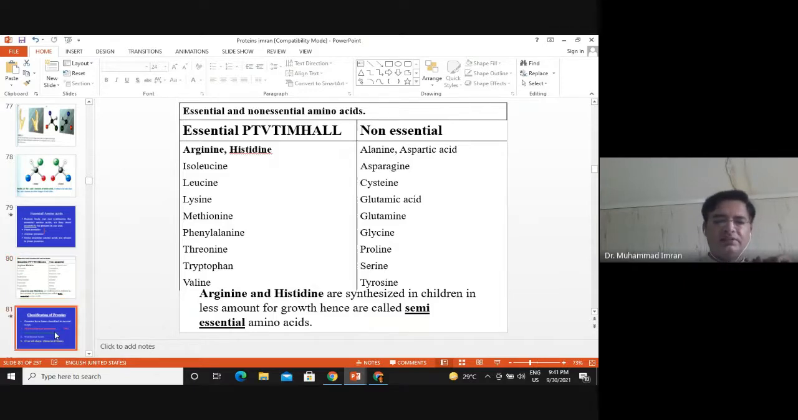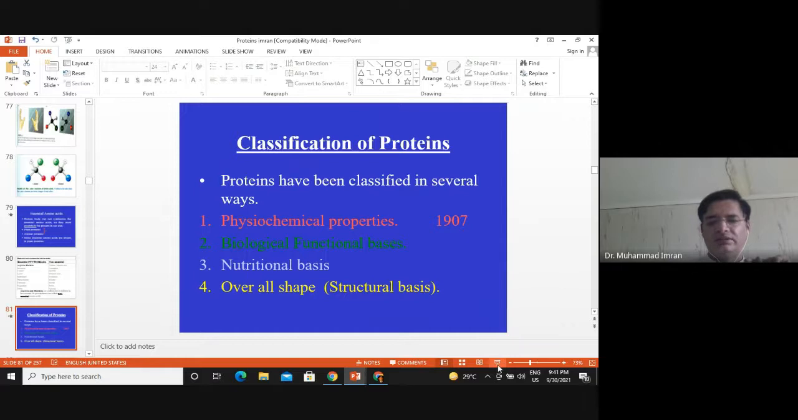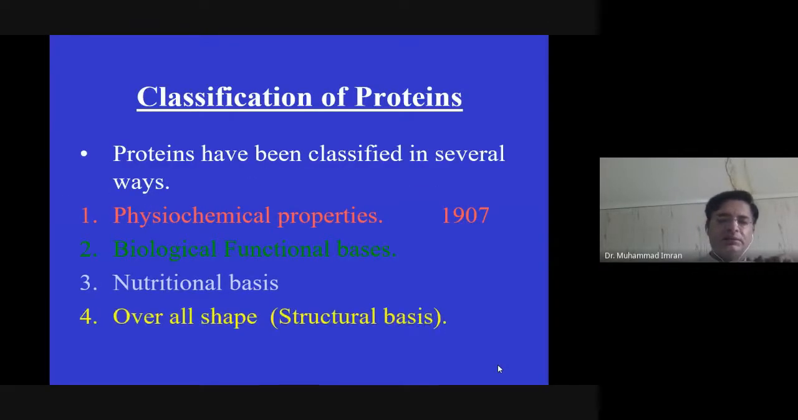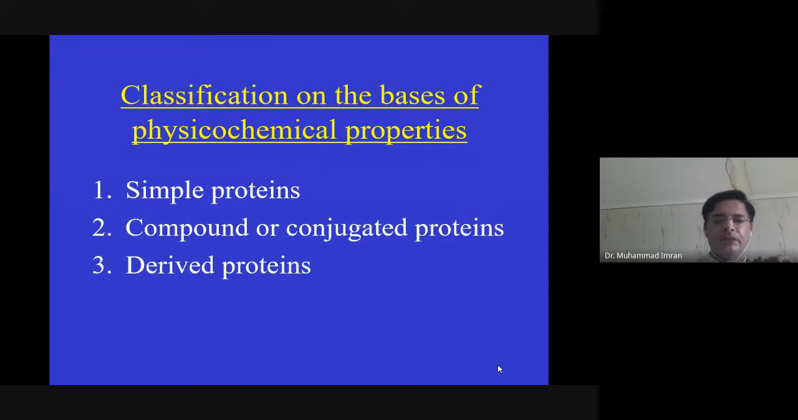Then classification of proteins. There are four ways of classification of proteins: on the basis of physicochemical properties, on the basis of biological function, on the basis of nutrition, and on the basis of overall shape. On the basis of physicochemical properties, proteins are classified into simple protein, compound protein, and derived protein.